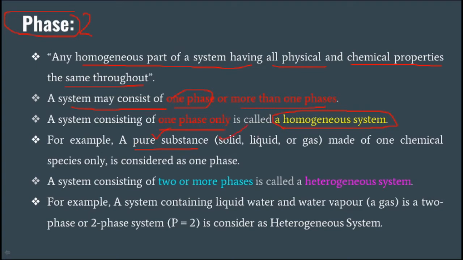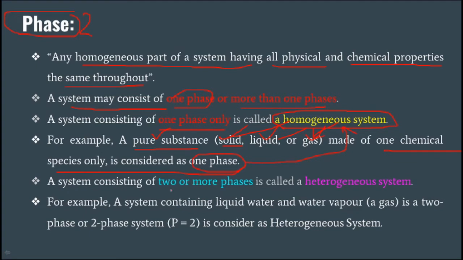It may be either solid, liquid, or gas. A pure solid is considered a homogeneous system, pure liquid is a homogeneous system, and pure gas is a homogeneous system, made by one chemical and having the same physical properties. That is considered a one phase system, or a homogeneous system.